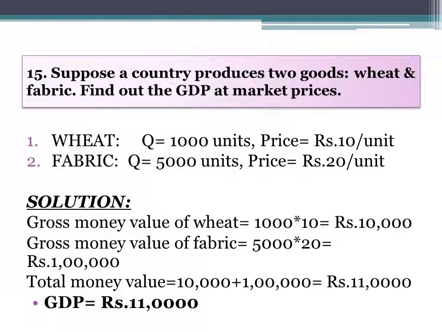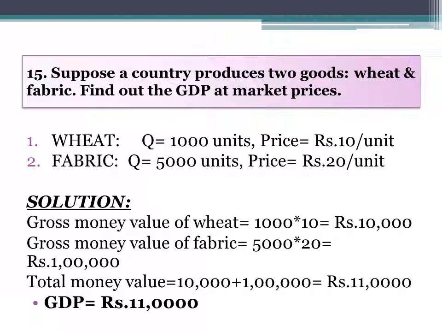Now first we will find the money value of both these products by multiplying the units with their prices. So the gross money value of wheat is equal to 1000 multiplied by their price per unit, that is 10, so we get rupees 10,000. And gross money value of fabric, that is 5000 units multiplied by 20, then we will get the gross money value of fabric.